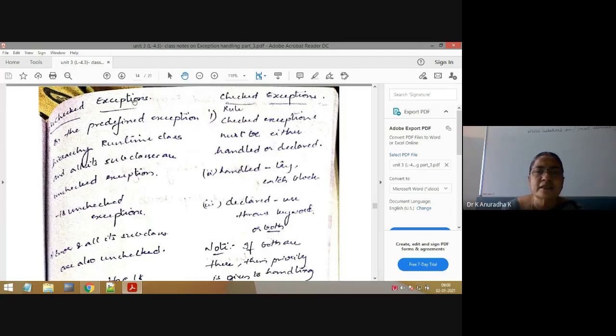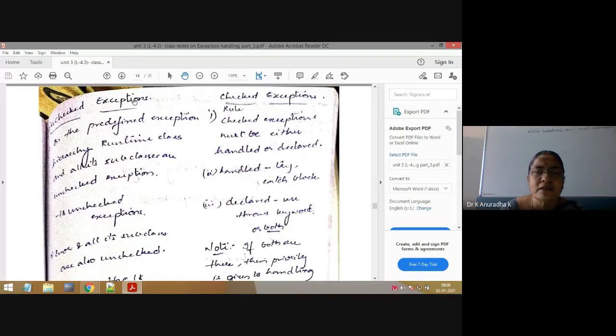Already explained in the hierarchy, only 18 are unchecked exceptions. So what are the 18 unchecked exceptions? So how do we say? The answer for this is: RuntimeException and all its subclasses are unchecked exceptions. RuntimeException and all its subclasses are the only unchecked exceptions. Totally there are 18 unchecked exceptions.